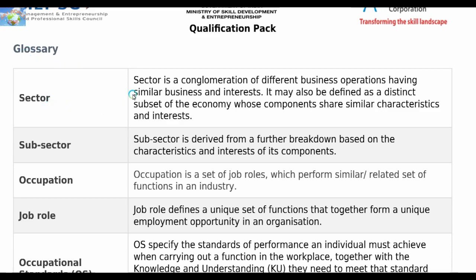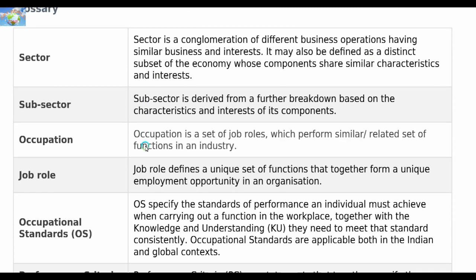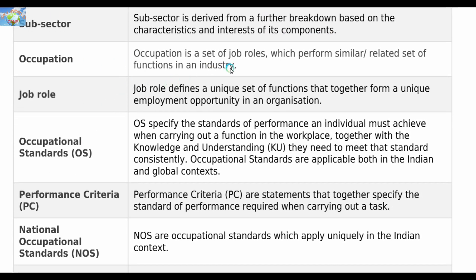Glossary. Sector is a conglomeration of different business operations having similar business and interest. It may also be defined as a distinct subset of the economy whose components share similar characteristics and interests. Subsector is derived from a further breakdown based on the characteristics and interest of its components. Occupation is a set of job roles which perform similar or related set of functions in an industry.